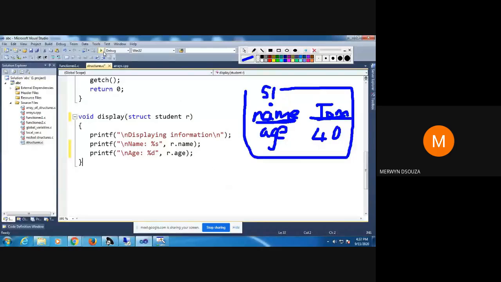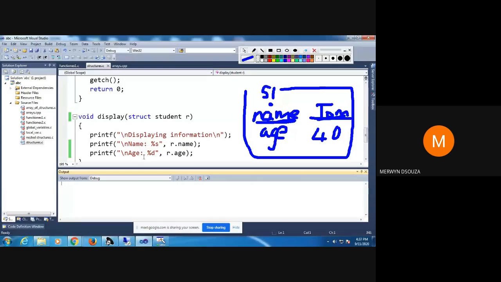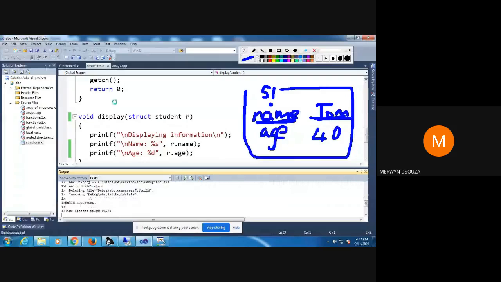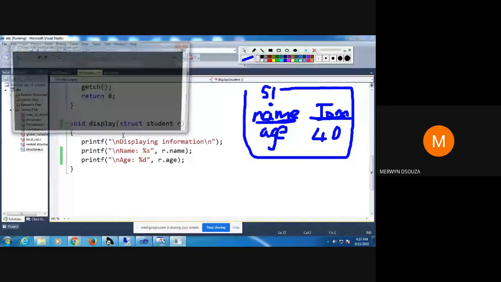Okay, so now if I run this program, I'll show you what happens. It says enter name.